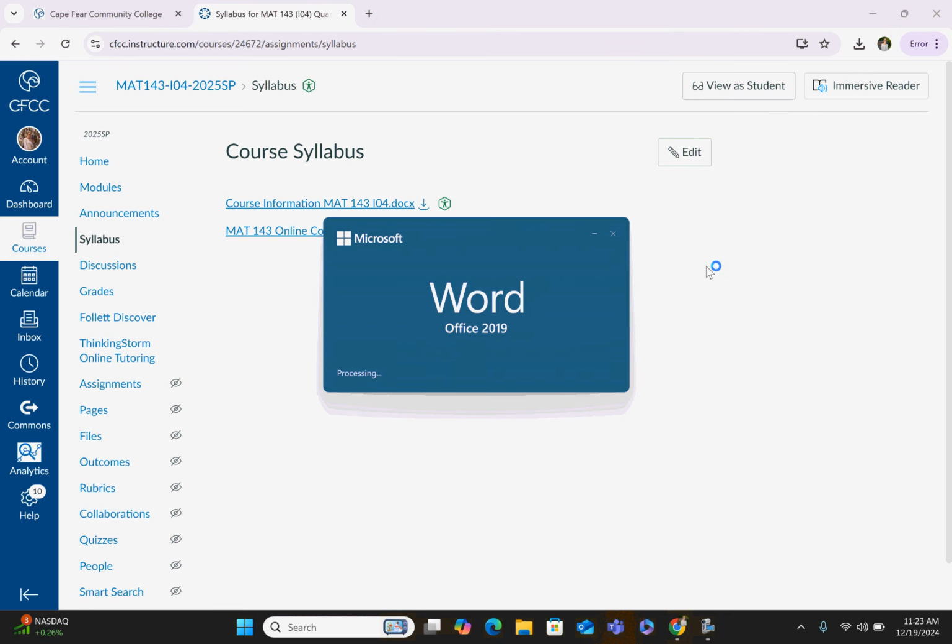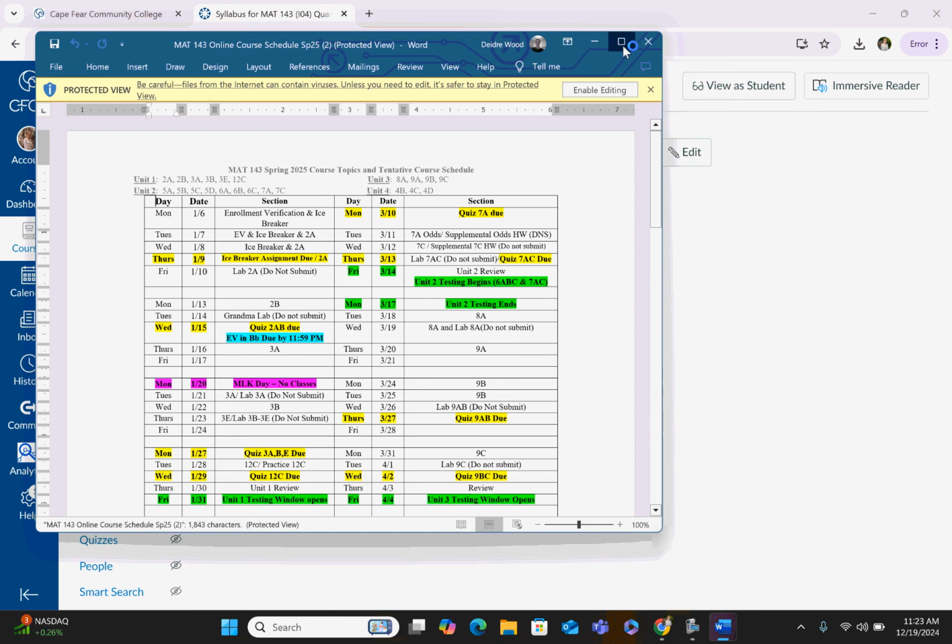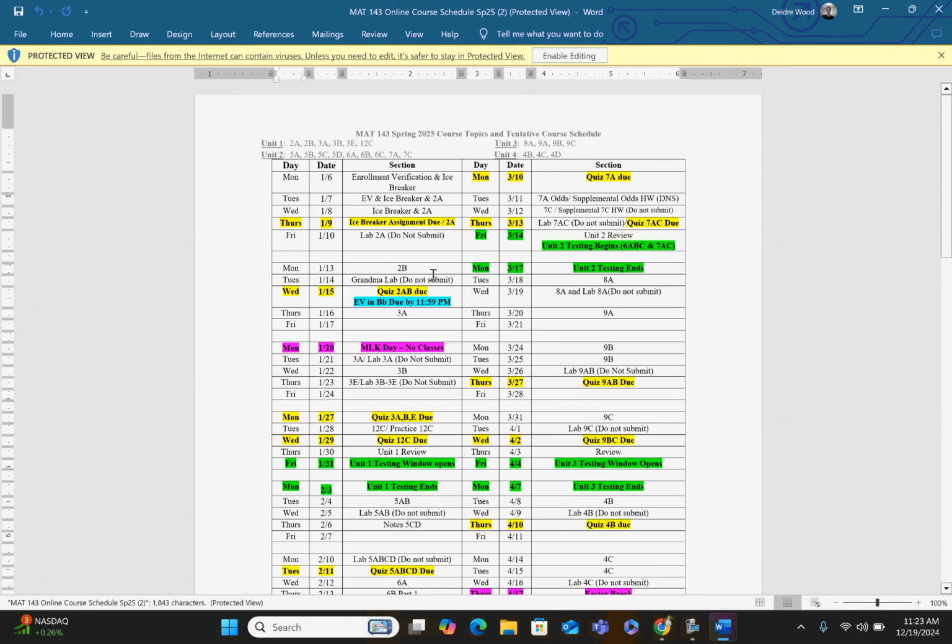It'll take a minute to pull up, but you'll see that I tried to color code our schedule. All of the yellow highlighted pieces, those are quizzes. So I have it set up that everything that is graded, it's going to be my intention that you will be completing that in Canvas. So definitely all of your quizzes will be submitted in Canvas, and it's also my intention to be able to set up your tests to also be taken in Canvas, as opposed to MyLab Math. So just so you're aware of that.